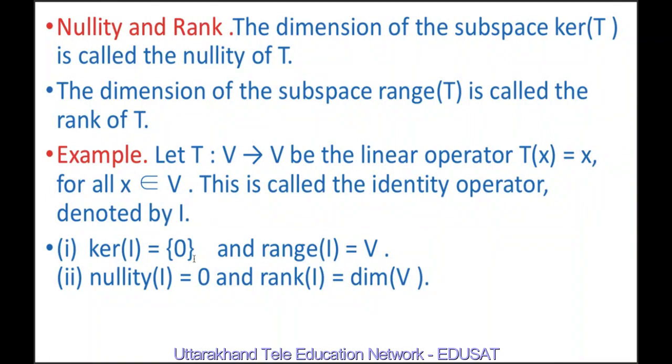So, kernel of I is equal to the singleton 0 vector and range of I equal to V because Tx is equal to x for all x belonging to V. Nullity of I is 0 because kernel of I is the 0 vector. Range of I is V, therefore rank of I is dimension of V.